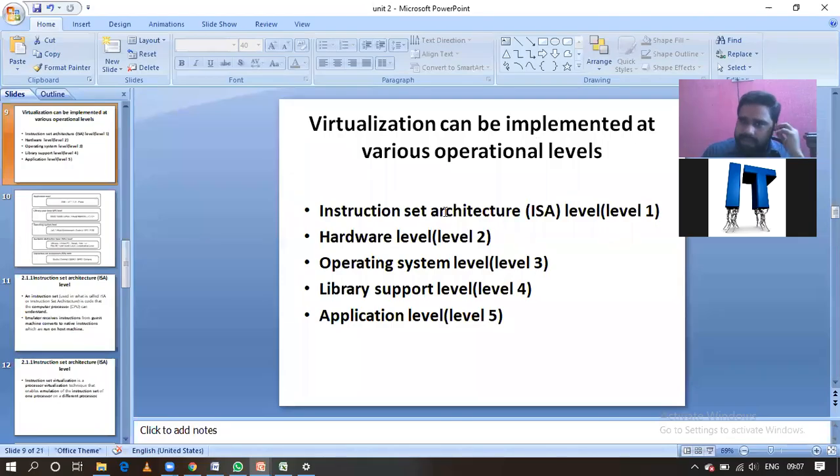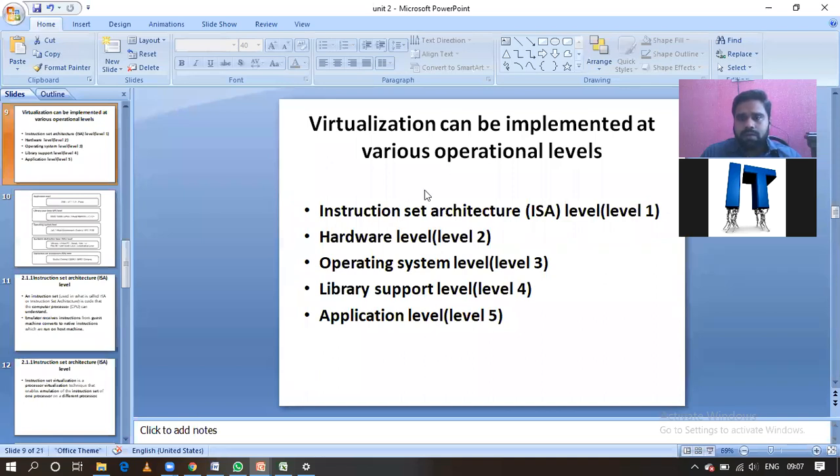By recapping yesterday's class, let's go into the discussion. Okay, the topic is operational levels in virtualization.